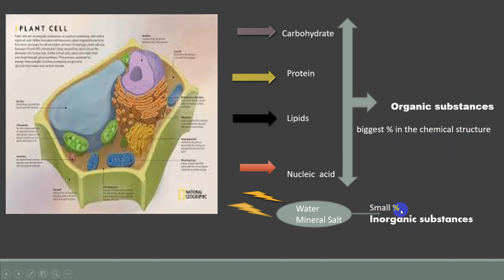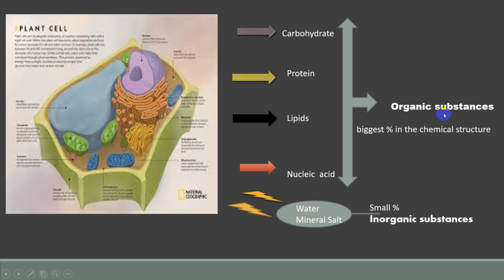Let's repeat this again. In this slide, the cell, this is a plant cell, the building unit of the plant. It's the same as the animal cell. It consists of two chemical substances inside it. The biggest is called organic substance. It's the biggest percent in the chemical structure of the cell. And the second is called inorganic substance, and it's a small percent.